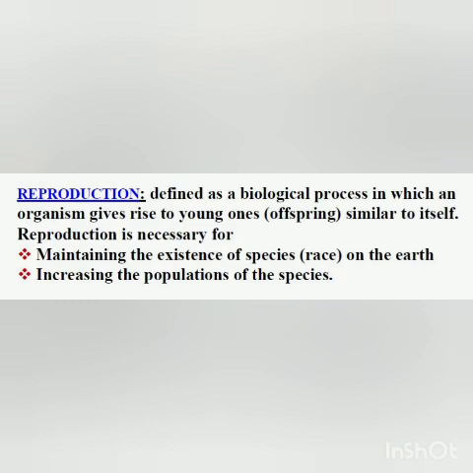The young ones formed are similar to the parent. Reproduction is necessary for maintaining the existence of species on the earth, because if animals do not reproduce, they will grow, mature and die. So it is important for the existence of species and for increasing the population of species.